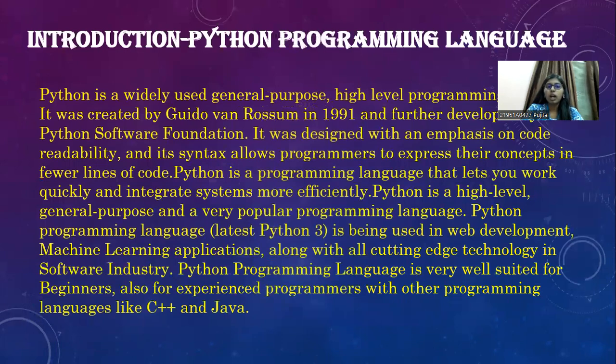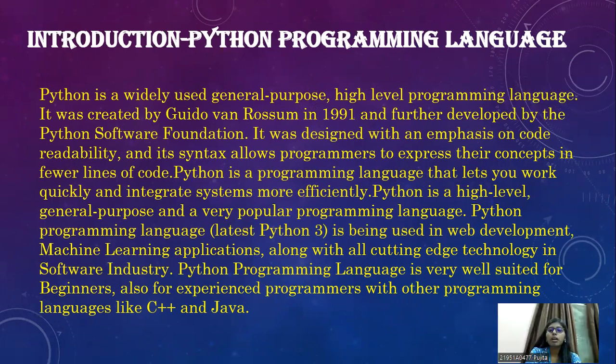So firstly, what is the Python programming language? Python is a widely used general purpose high level programming language. It was created by Guido van Rossum in 1991 and further developed by the Python Software Foundation.